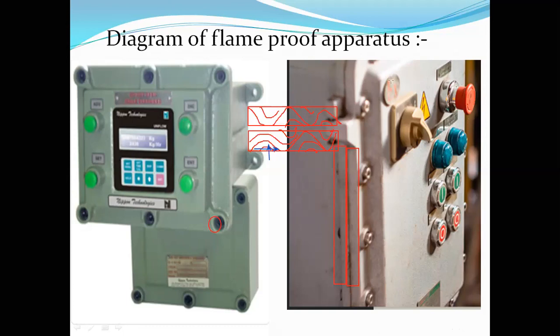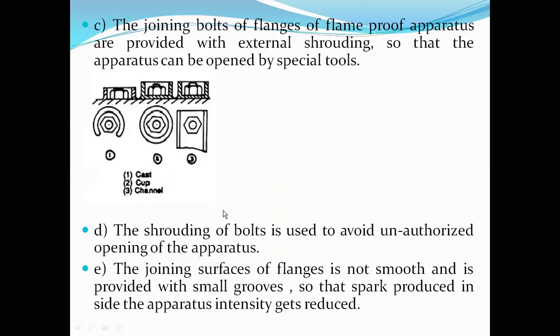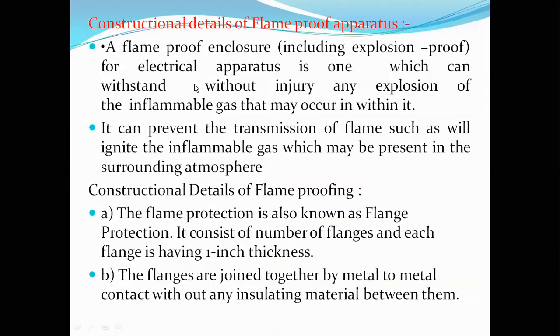So let us move on. This is about the construction details of flame-proof apparatus. Flame-proof protection is also known as flange protection. It consists of a number of flanges, and each flange is having 1 inch thickness. The flanges are joined together by metal to metal contact without any insulating material between them.